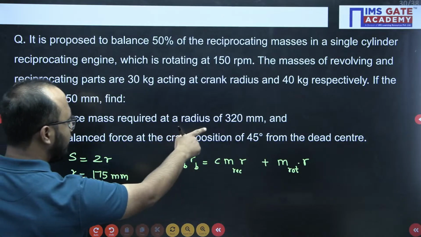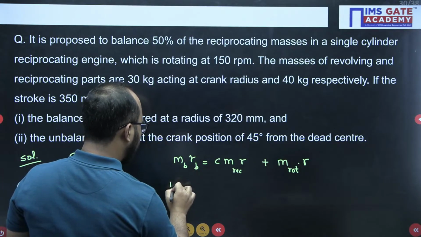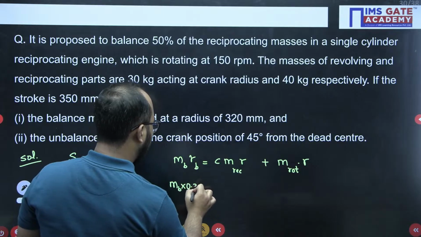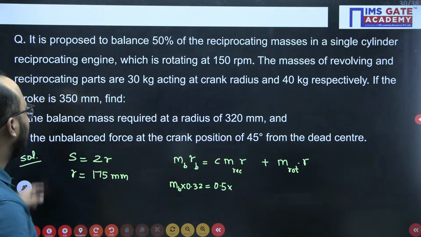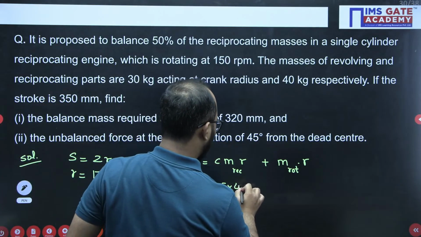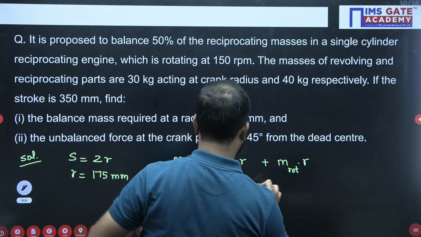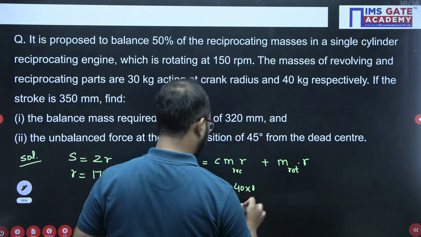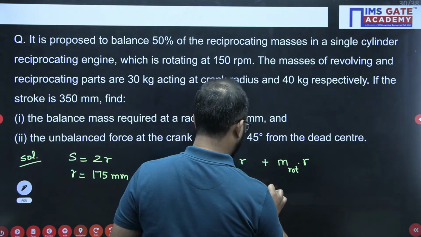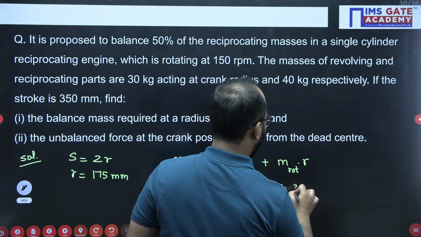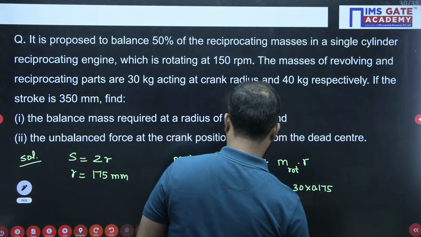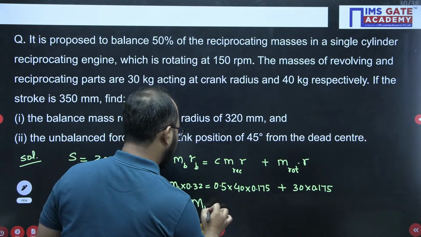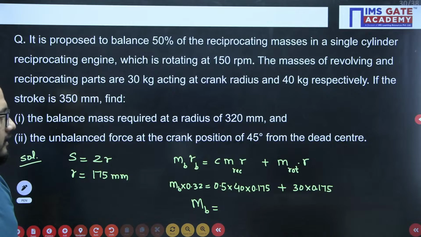Balancing mass required at 320 mm, so we will write m_B into 0.32 equals 0.5 into the reciprocating mass, which in the question they have given as 40 kg, into the crank radius, 0.175. From here, you will get the balancing mass answer. Tell me what is the balancing mass answer. Tell me your answer for the balancing mass.